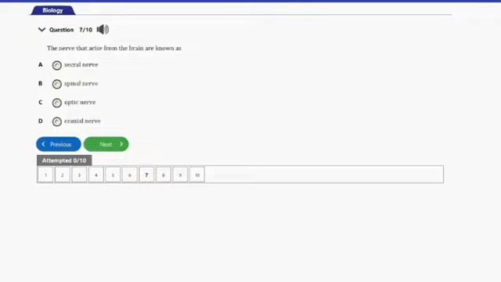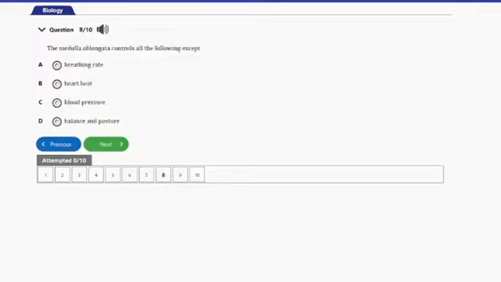Question number 7 here, it says, the nerves that arise from the brain are known as A, sacral nerve, B, spinal nerve, C, optic nerve, D, cranial nerve. So guys, these nerves are known as cranial nerves, and that's option D here. So the brain nerves, or the nerves that arise from the brain, are the cranial nerves, while those that arise from the spine are the spinal nerves. It's as easy as that. So take note of that, guys. Let's consider the next question.